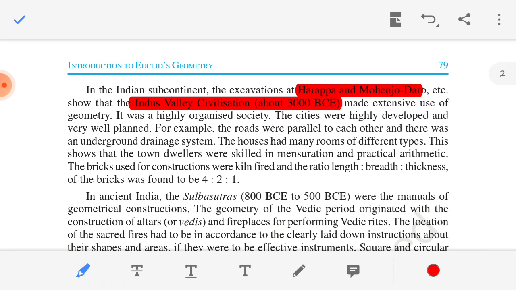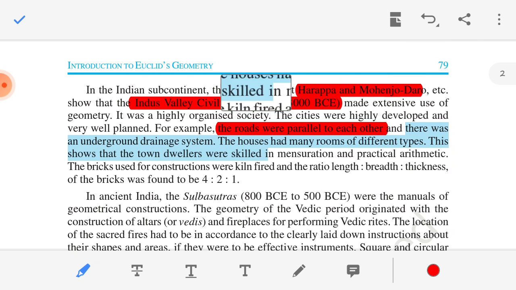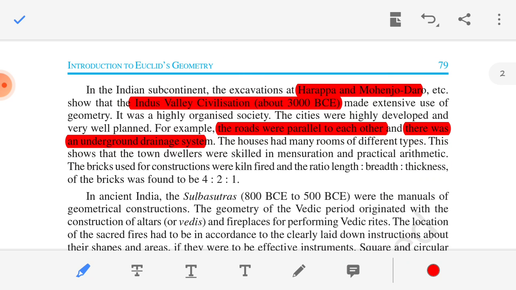It had a highly organized society. The cities were highly developed and very well planned. For example, the roads were parallel to each other, and there was an underground drainage system. Clear that? In that time the houses had many rooms of different types. This shows that the town developers were skilled in mensuration and practical arithmetic.